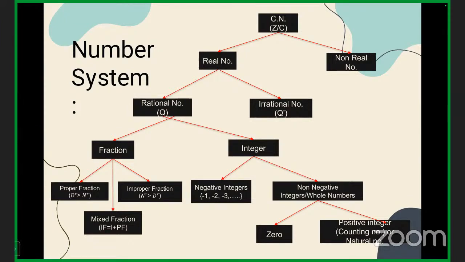So the largest number set is complex numbers. And complex numbers can have two parts, real and non-real. Real numbers can be further divided into rational and irrational. A rational number can be a fraction or an integer. An integer can be non-negative or negative. And fractions can be proper and improper or mixed fractions, right? Again, whole numbers can be divided into zero or positive numbers that are counting numbers, also known as natural numbers. Yes or no? So this is the number system that you should know.